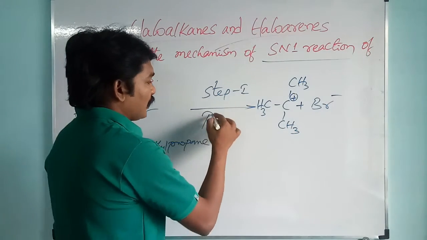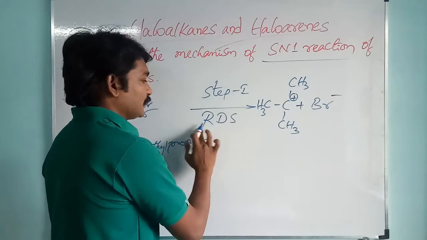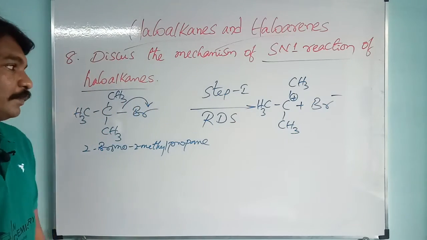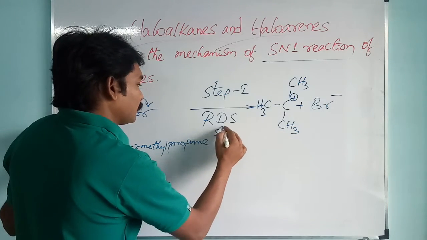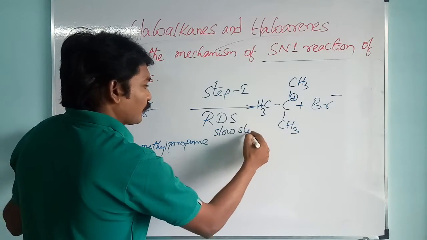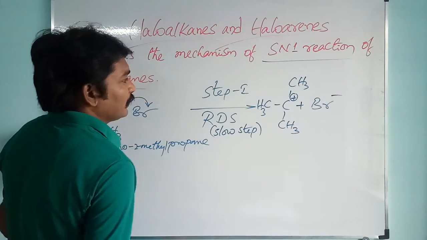It is the RDS. What is RDS? Rate determining step. It is a slow step, and it is the rate determining step.